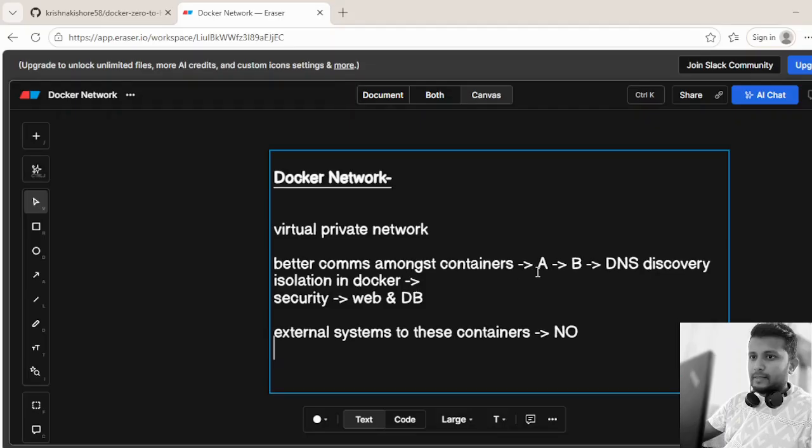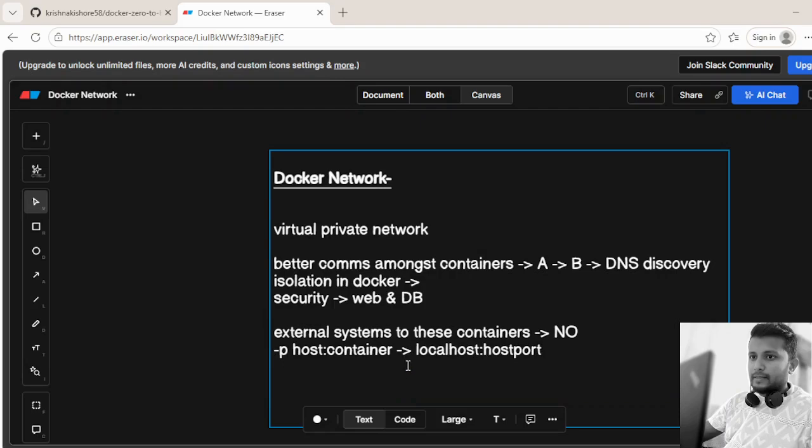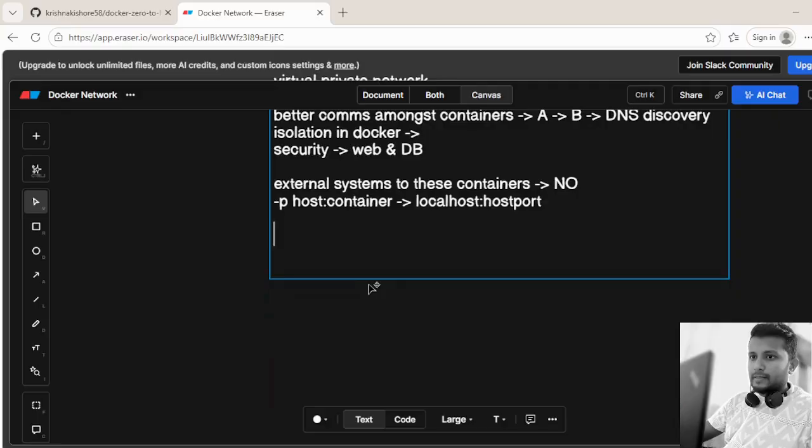Meaning they still have to expose the port of this container with the option -p and do the port mapping between the host port and the container port, such that the external system can talk to this container, let's say with localhost and the host port. So the communication between the external system and these containers remains safe, because the Docker network concept is only within the Docker premises.